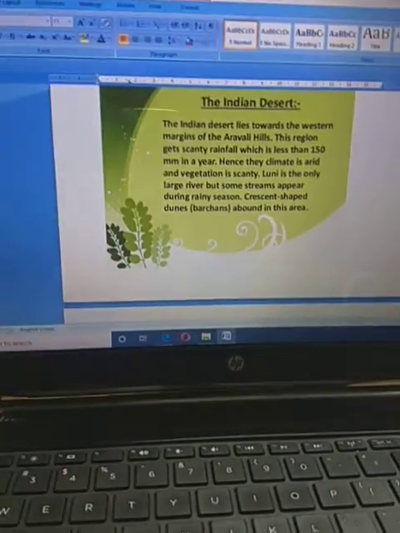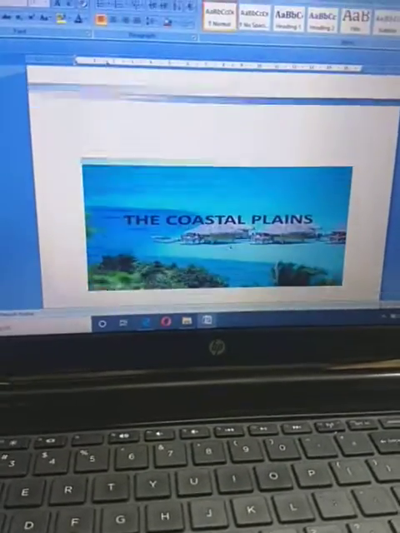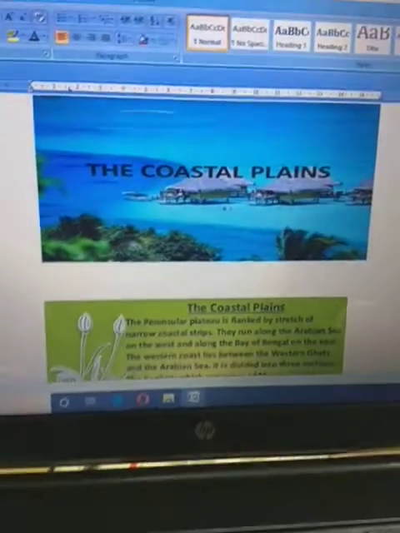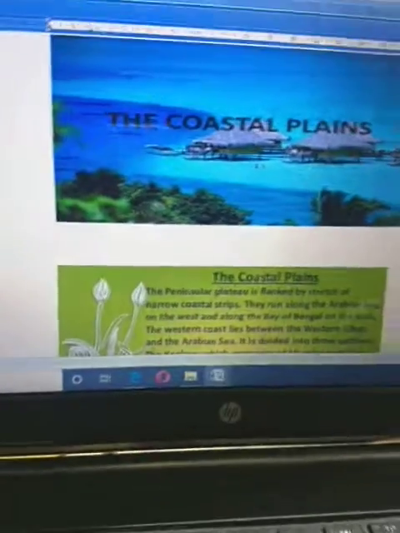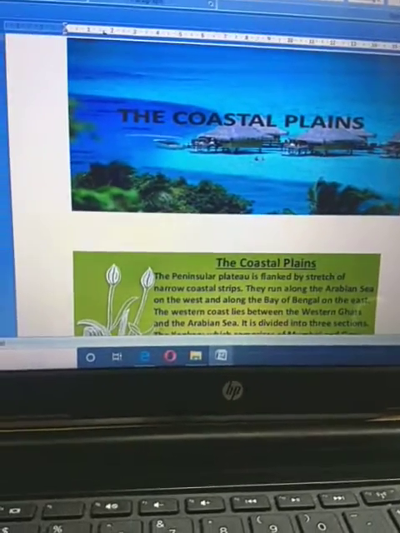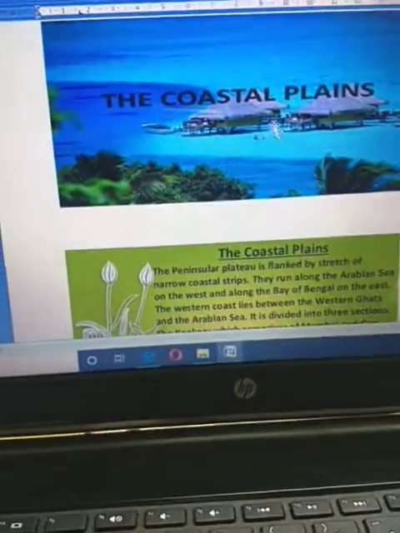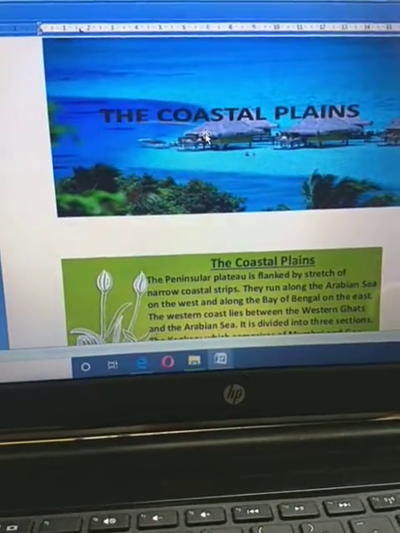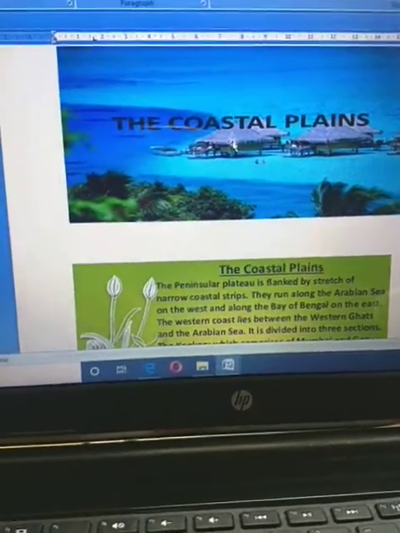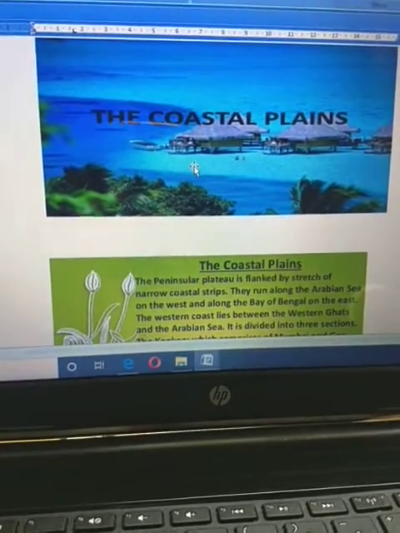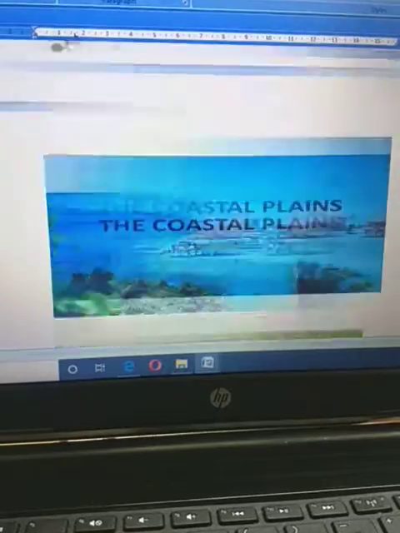Now students, we are moving to our next topic. Now we are going to explain the next physiographic division of India. It is about the coastal plain. By the word coastal plain, you can easily understand that an area located near the sea or the ocean is known as the coastal plain.